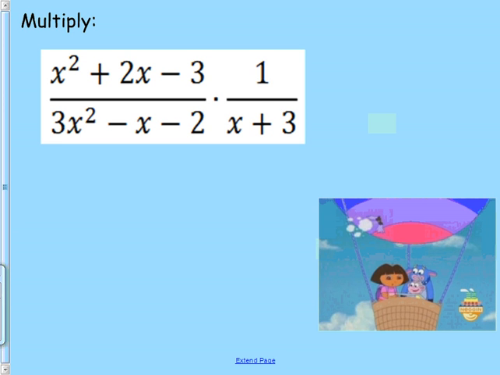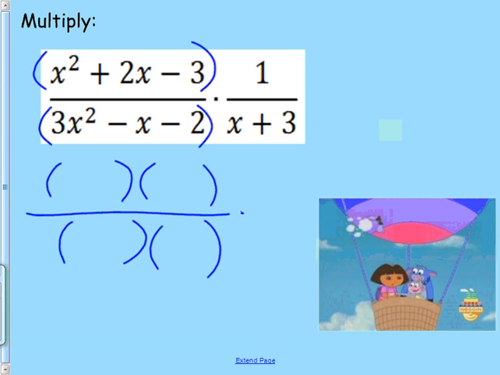Oh, one more thing. Do you remember me saying, if you can factor it, you should? This can be factored. This can be factored. Once you've got it factored, do you remember how you can cancel things like that? This can factor to x plus 3 and x minus 1.